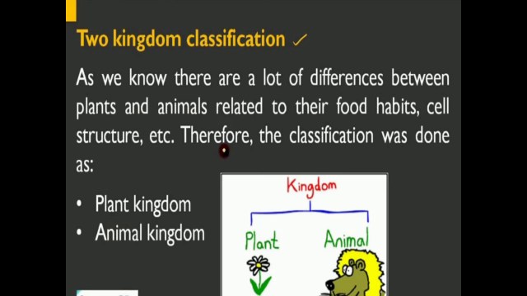Charles Darwin first described this idea of evolution. He was the first to describe the idea of evolution in 1859 in his book, The Origin of Species. He gave the book Origin of Species, and in it he gave the idea of evolution.